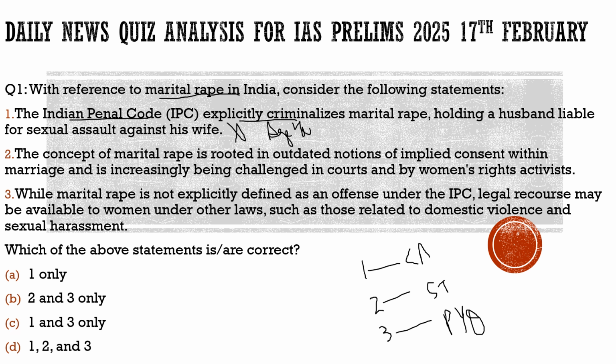Earlier it used to be below 15, but it was amended by the Supreme Court and changed to below 18. If the age of the woman is below 18, then this marital rape case can be framed against him. Otherwise he is given the exception under the IPC. So the first statement is totally incorrect. It does not explicitly criminalize marital rape.